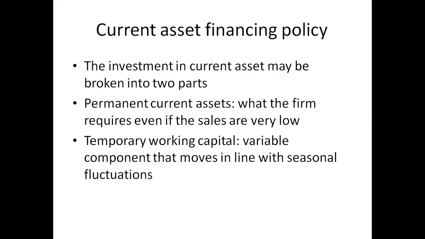Now, current asset financing policy. The investment in current assets may be broken into two parts, the permanent current assets and the temporary working capital. What the firm requires even if the sales are very low, we call it permanent current assets. Even if you sell very little, this much current asset is required. Whereas temporary working capital is basically on the basis of season or fluctuation. Whenever you produce more, you need more working capital. Whenever you produce less, you need less working capital.